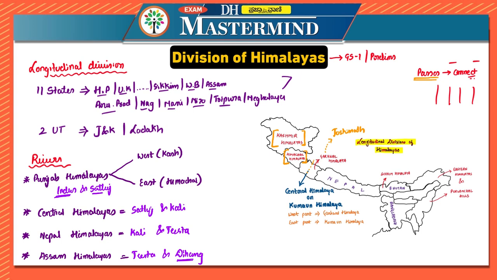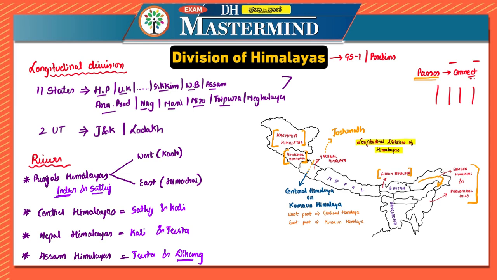Then the smaller chunk is the Sikkim Himalayas. And then you have Eastern Himalayas and Purvanchal hills. What happens is, when the Brahmaputra is flowing like this, it takes a sudden southward bend. That region is the Dihang region. South of that region there are continuous hills, and they are called Purvanchal hills. I guess the basics are very clear for you.